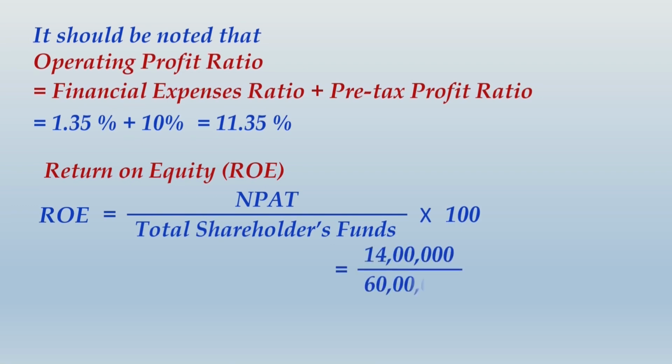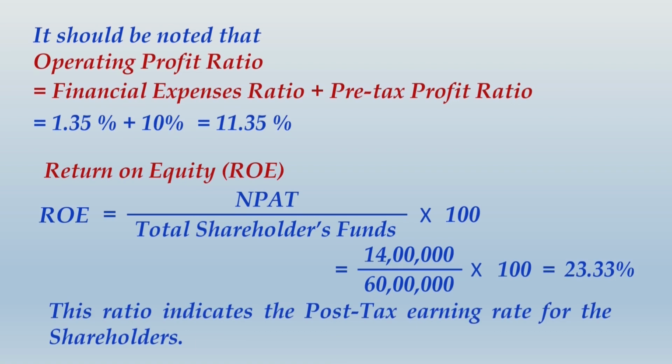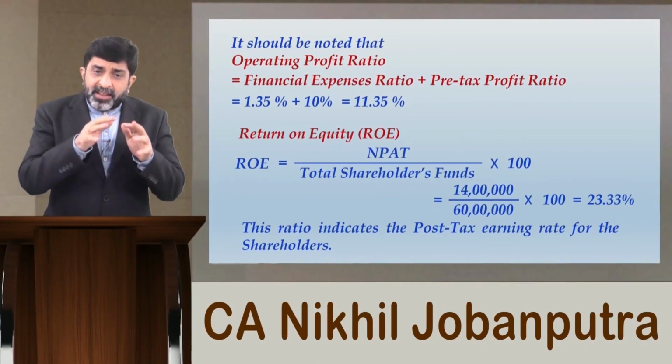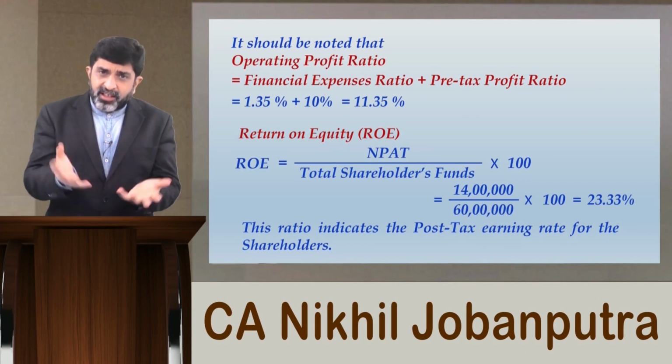So what we are getting over here is 23.33%. This ratio indicates the post-tax earnings rate for the shareholders. I am telling you one thing once again, that this return on equity could have been computed in two different ways if there was a presence of preference capital in the scenario.